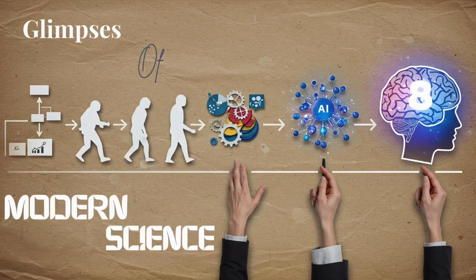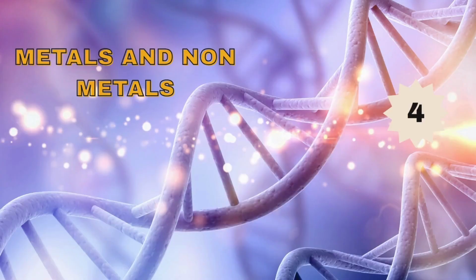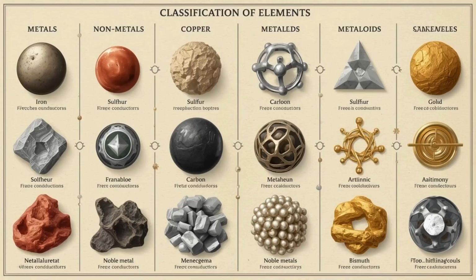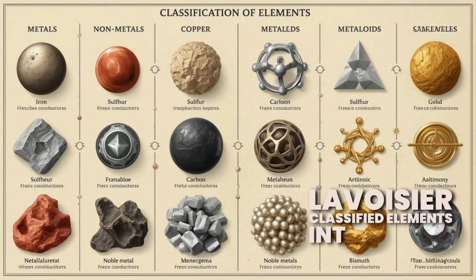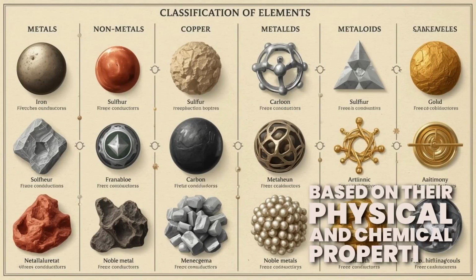Glimpses of Modern Science, Class 8. Chapter 4. Metals and Non-Metals. Classification of elements. Lavoisier classified elements into metals and non-metals based on their physical and chemical properties.